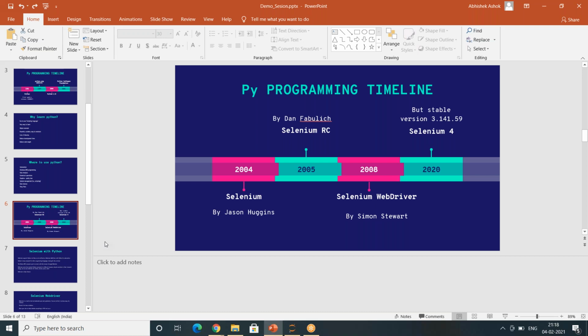Like if you want to use Selenium 3 version, you have to go with the Selenium 3.1 version. If you want to go with Python 2 version, then you have to go with Selenium 2.7 version. You cannot use a higher version. So there is always a compatibility issue when you want to use Selenium with Python, and you have to get the right match. Otherwise, your automations might not work 100% correct.